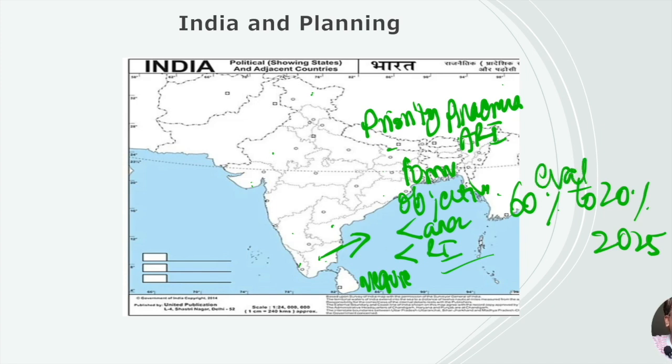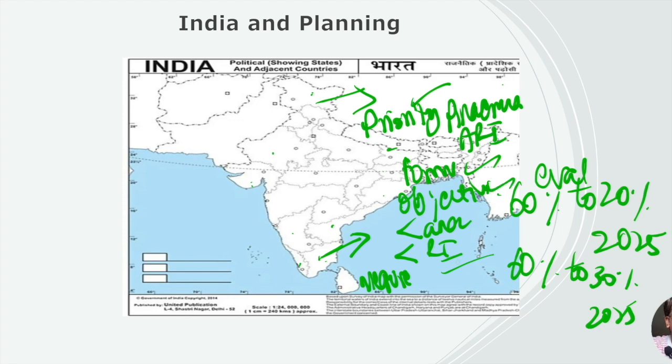Likewise in Jammu Kashmir, where respiratory infection is more, from 60% we will reduce it to 30% by 2025. That is the evaluation. So prioritizing, formulating, then objective, and then evaluation. This is the component I told you before, A1, the program which we have designed.